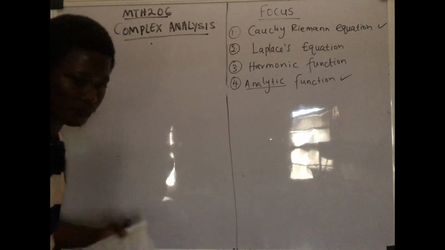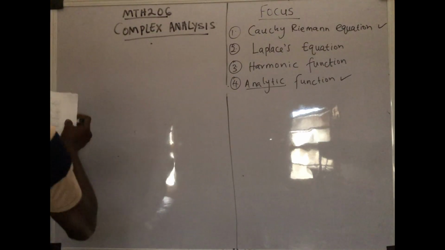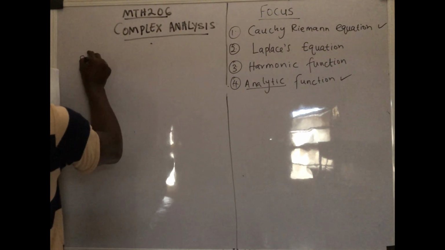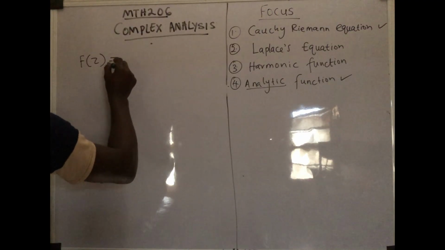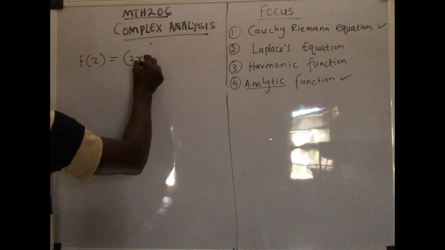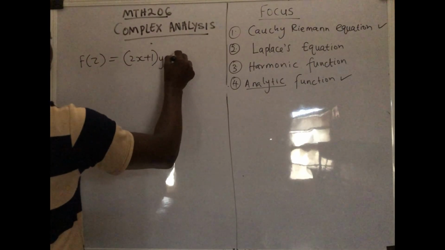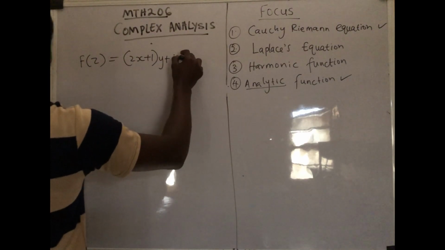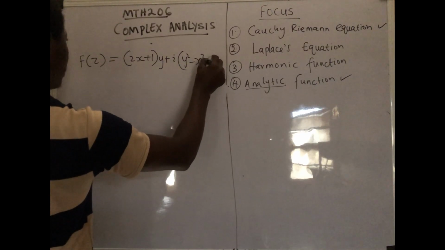Okay, now let me just write the question. I was not supposed to write this question, but I'm going to make it succinct. So the function of a complex number z is 2x plus 1 times y, plus i times y squared minus x squared minus x.